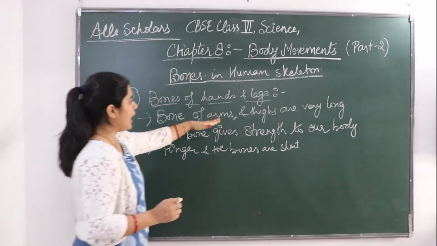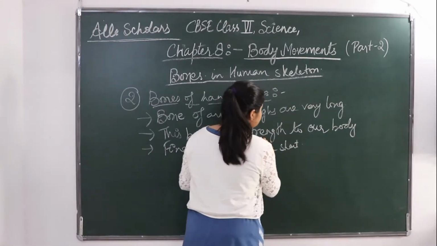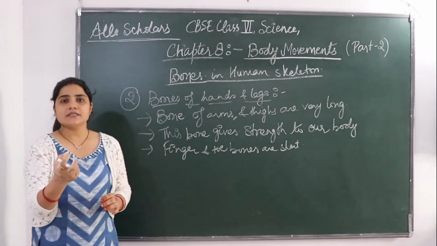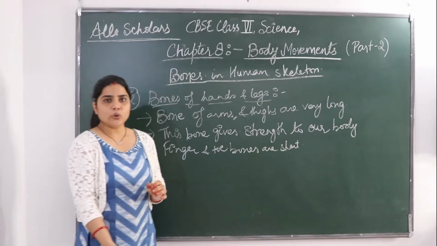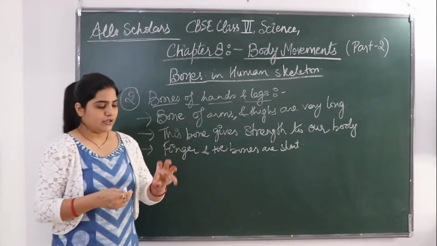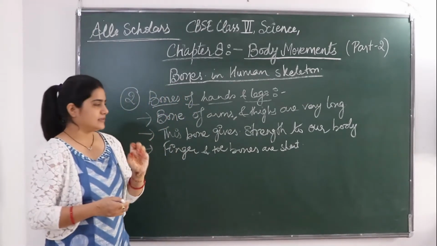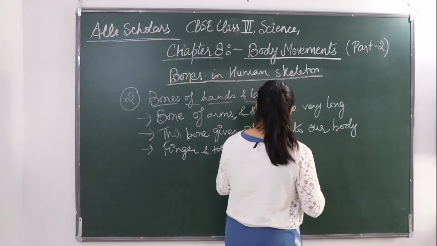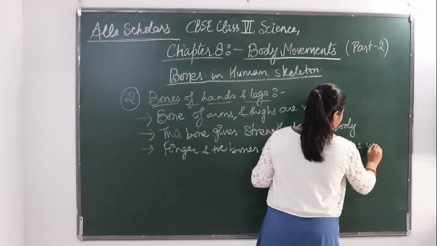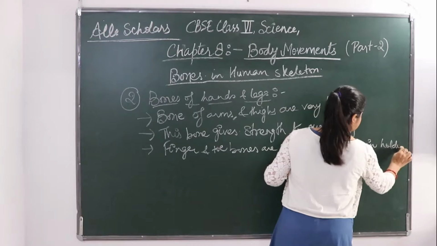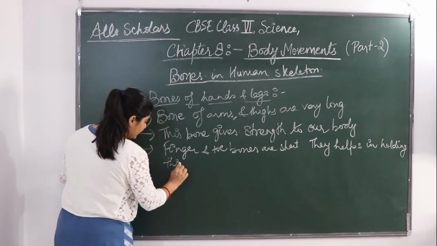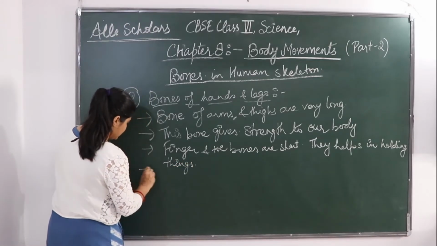The bones of arms and thighs give strength to our body, and the finger and toe bones help us in holding things. If you want to hold something, you need your fingers.